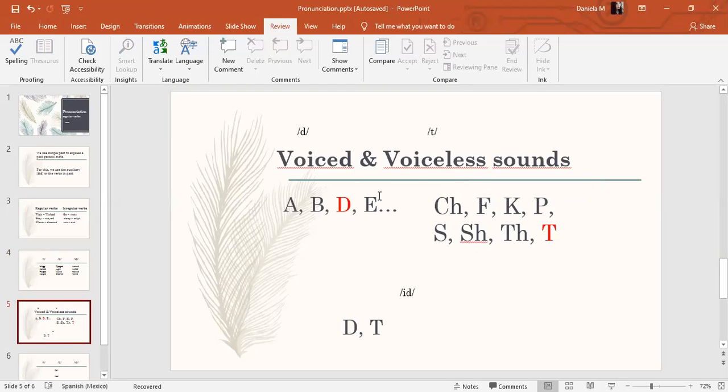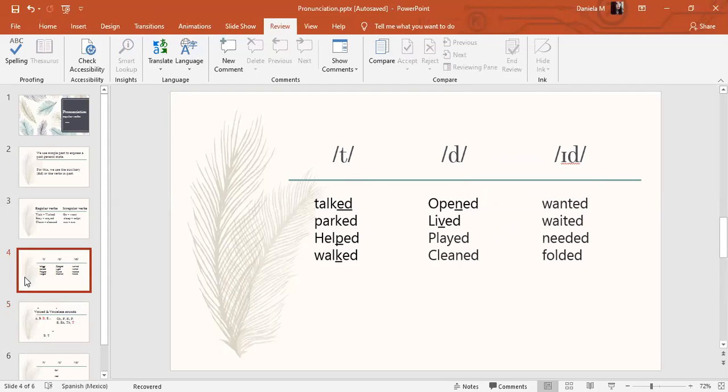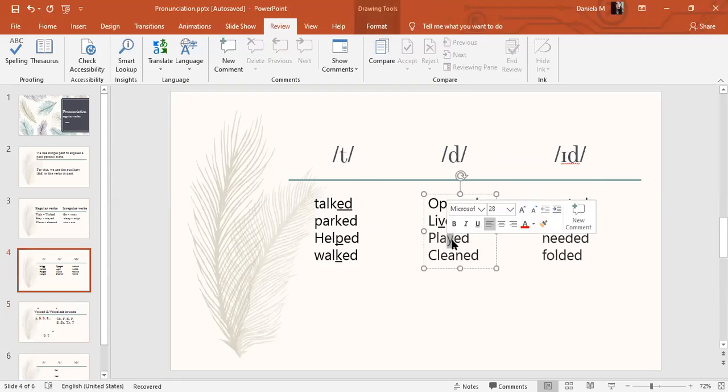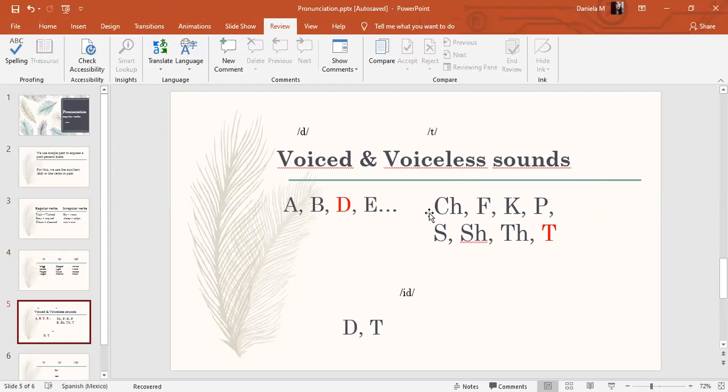Remember, all the sounds that are not here are voiced. For example, here we have played because the sound is a voiced sound. Therefore, we pronounce the ed as d. Cleaned, lived. The sound before the ed is voiced, and since it is not in the voiceless list, it is a voiced sound.